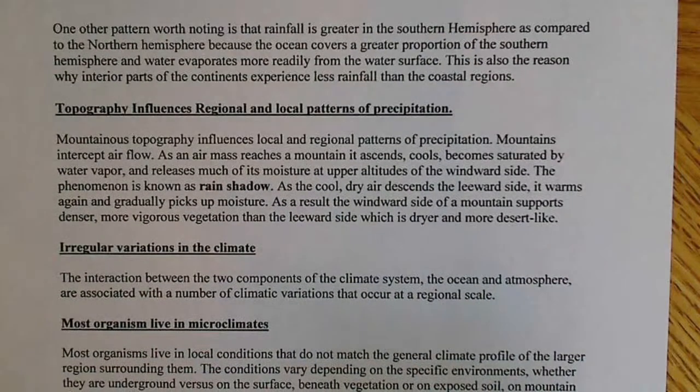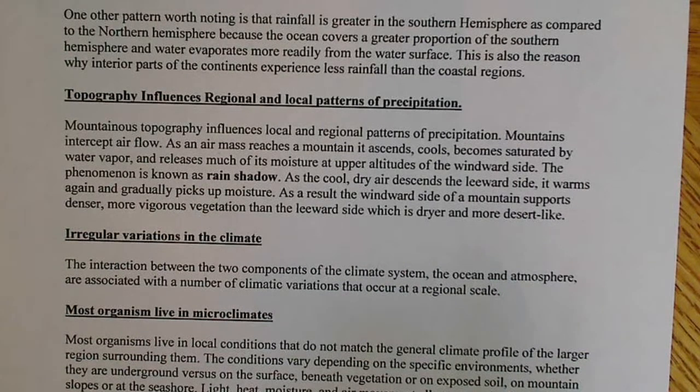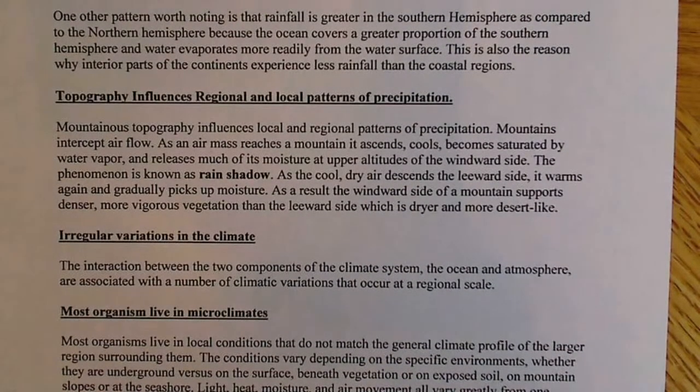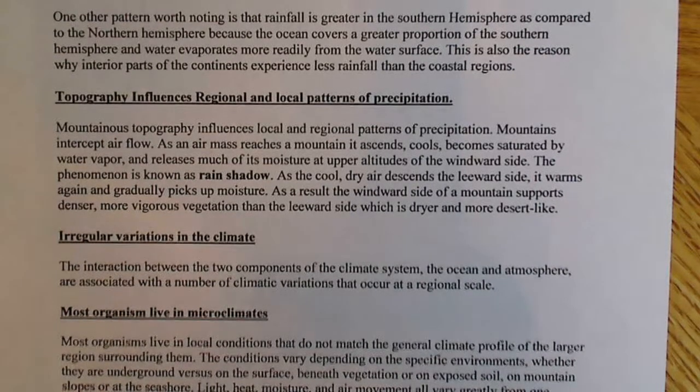Another interesting aspect is that topography influences regional and local patterns of precipitation. This is particularly pertaining to mountainous regions, because mountains intercept airflow. As the air mass reaches a mountain, it ascends, cools, becomes saturated with water vapor, and releases much of its moisture at the upper altitudes of the windward side.